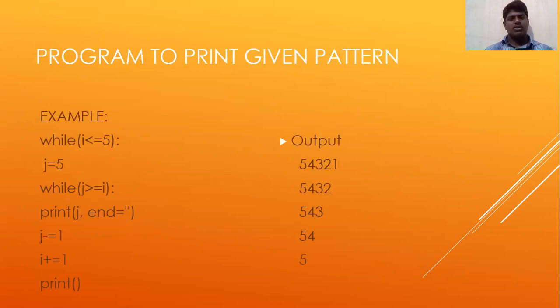Program to print given pattern. Example: while i less than or equal to 5, j equal to 5, while j greater than or equal to i, print j, comma, end equal to space, j minus equal to 1, i plus equal to 1, print. And the output will show how the given example pattern will look on the screen.